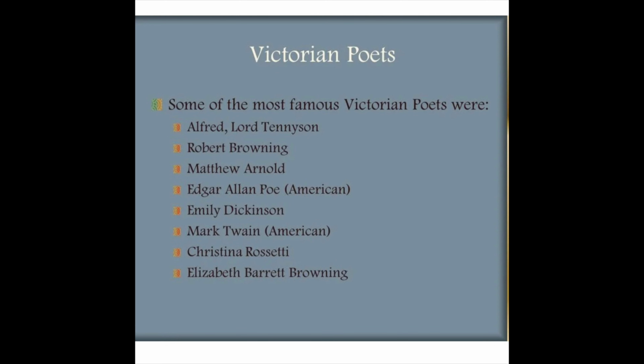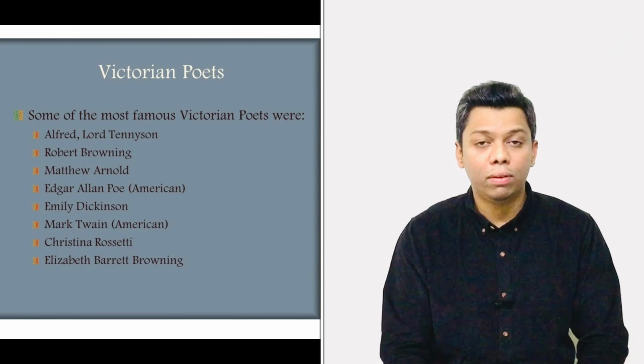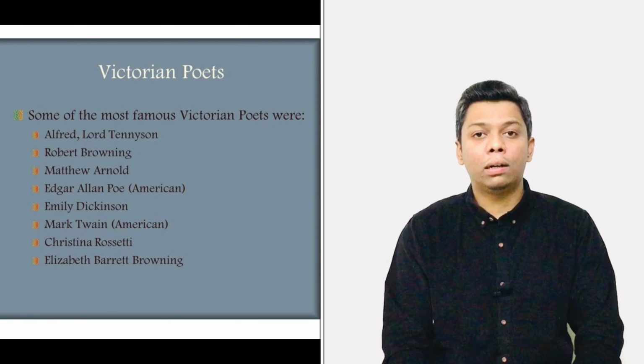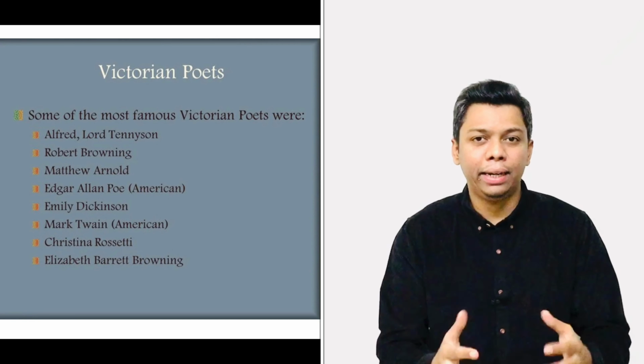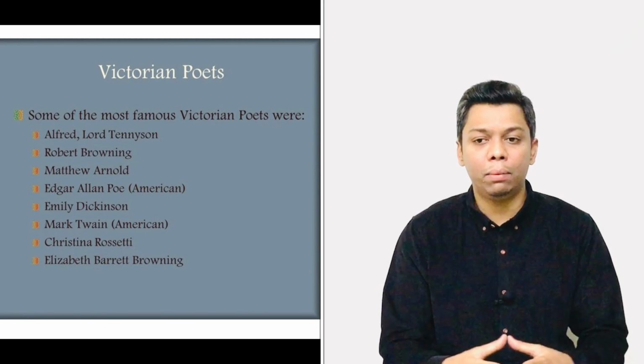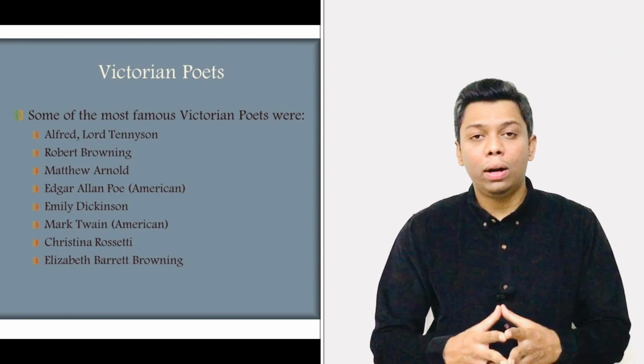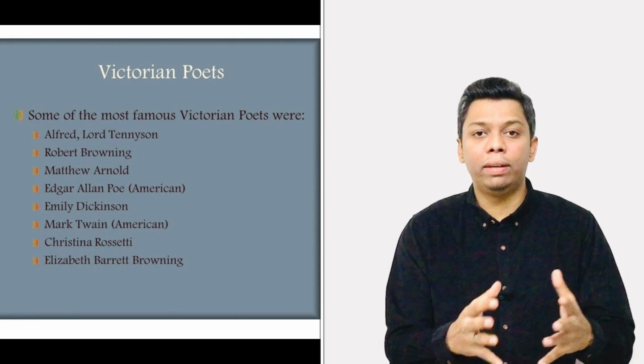Lord Alfred Tennyson, who was born in the year 1809 and died in the year 1892. And the next point is Robert Browning, and he is also very famous. Why is Robert Browning famous? Because of his technique, that is dramatic monologue. And Elizabeth Barrett Browning, after that Matthew Arnold, he is also called the critic of his age.